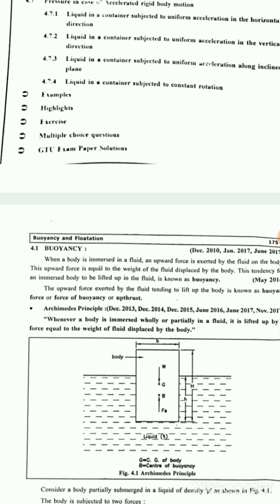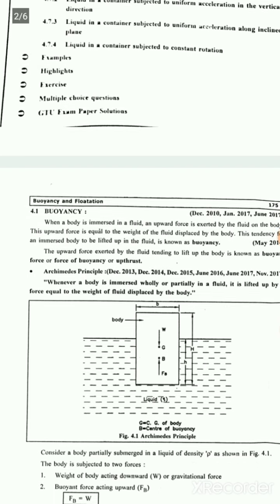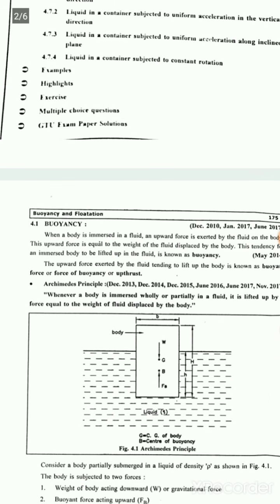So when a body is immersed in a fluid, an upward force is exerted by the fluid on the body. This upward force is equal to the weight of the fluid displaced by the body. This tendency for an immersed body to be lifted up in the fluid is known as buoyancy. The upward force exerted by the fluid tending to lift up the body is known as buoyant force or a force of buoyancy or an upthrust.